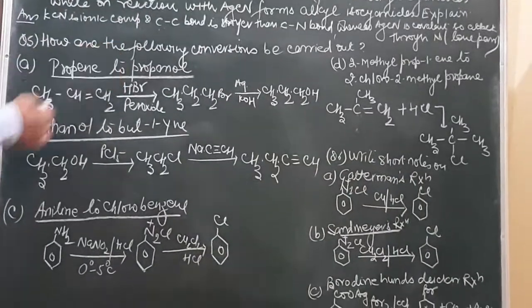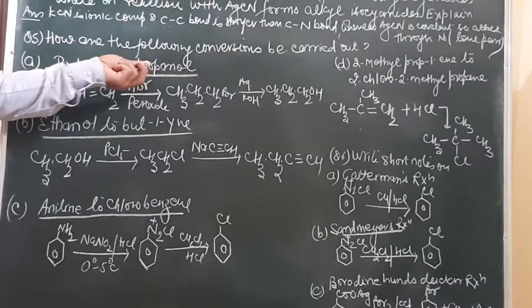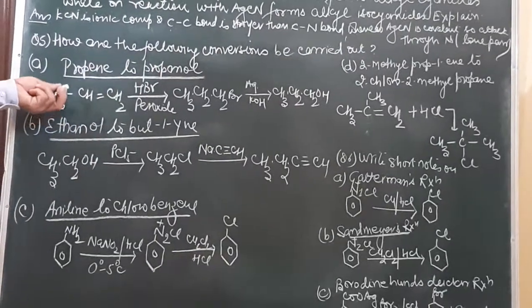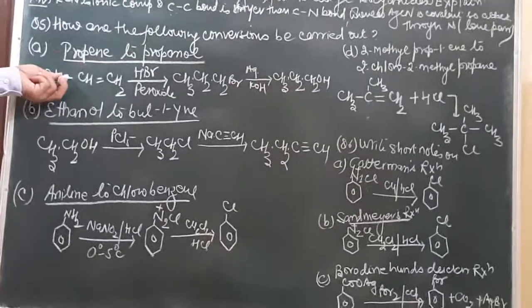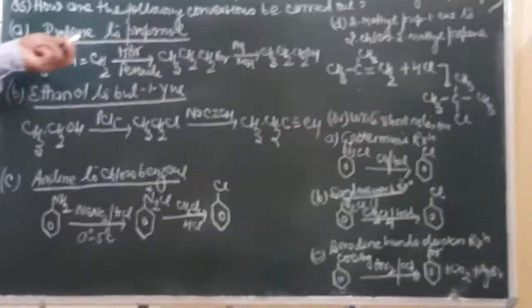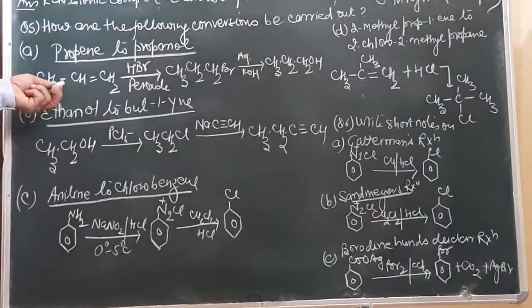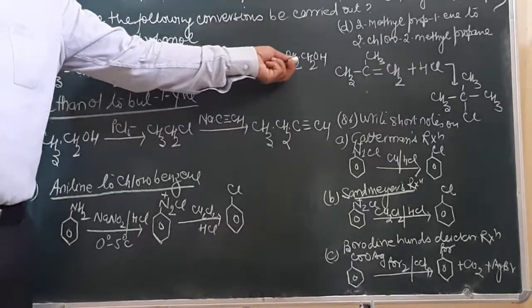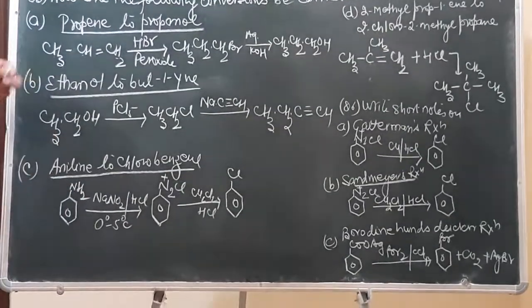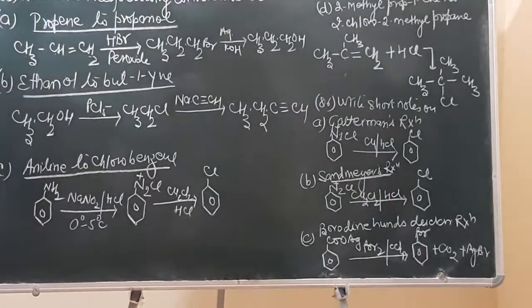How are the following conversions carried out? First one is propene to propanol. Before carrying out the conversion, you must know the structure which is to be converted to the product. Propene is to be converted into propanol. The structure of propene is CH3-CH=CH2. The structure of propanol is CH3-CH2-CH2OH. So, we must understand that at the primary carbon atom, an OH group is to be added.